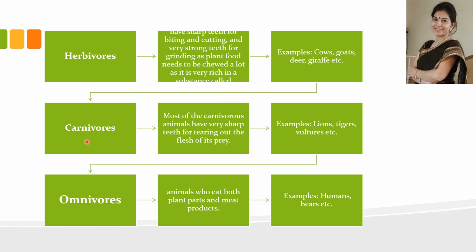Now, second category is carnivores. They eat meat or flesh of other animals. Most of the carnivore animals have very sharp teeth for tearing out the flesh of their prey, and examples are lion, tigers and vultures. Third category is omnivores. Omnivores are animals who eat both plant parts and meat products, and examples are human beings, bears, crow, etc.